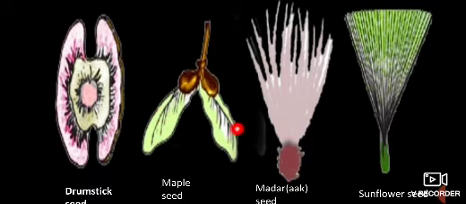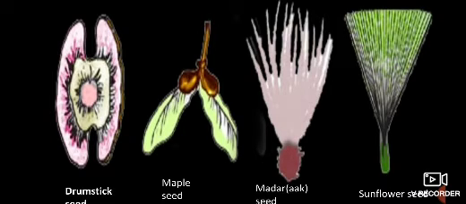And this is maple seed. I told you about this maple seed. What is it called? Yes, this is called a helicopter seed. Next one is madar, or it is known as ack seed. Ack seed has hairy structures. You can see over here, these are hairs of the ack seed, and this part has the seed. So dear, this seed is also carried away by wind very far from its parent plant, and it is very easy to hold because it is very light in weight.